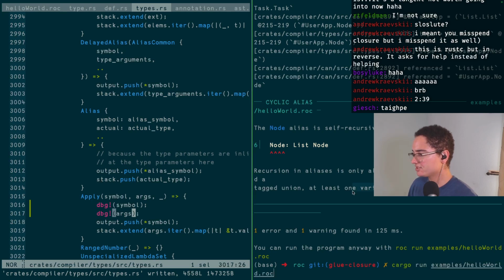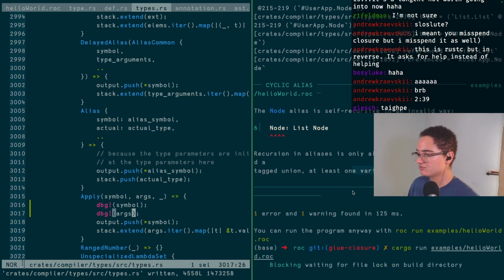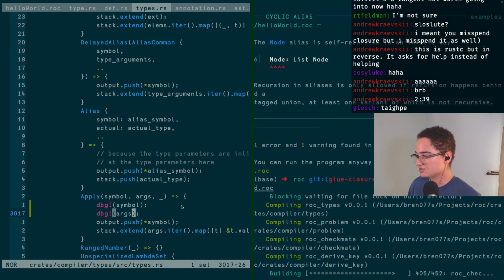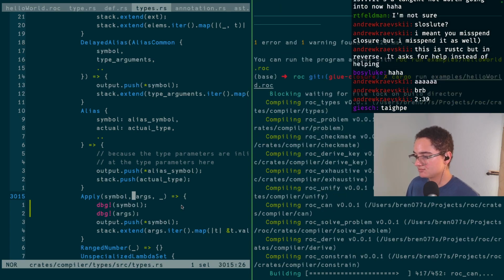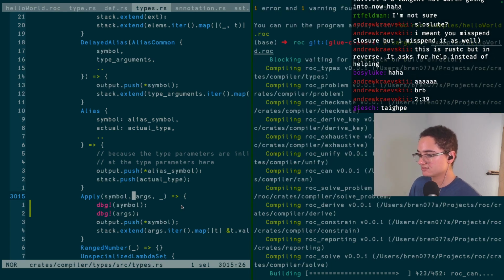Now we may end up having an issue where I'll fix this for list, but it won't fix it for types that are built with lists, and so there may need to be some more proper, fancier fix. I wouldn't be surprised if that ends up being an issue. But what I'm going to try right here is essentially just checking if the symbol happens to be the list symbol, and if so, just ignoring everything.